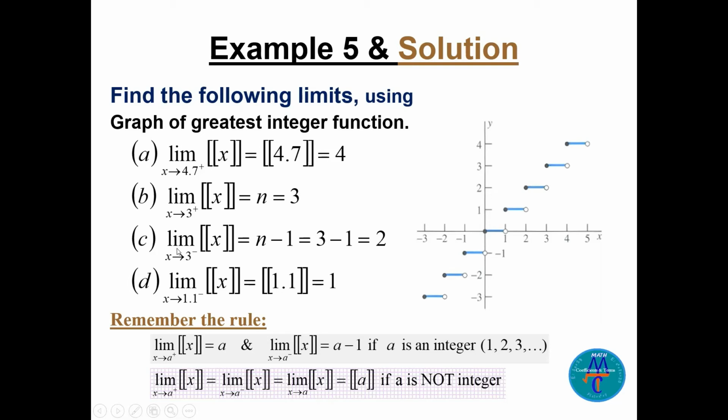And then the limit of the greatest integer function as x goes to 3 from the negative side. That's also an integer. From the negative side, it will be n minus 1. So 3 minus 1, the answer is 2. Another one here, the limit of the greatest integer as x goes to 1.1 from the negative side. It will be the greatest integer of 1.1, which is equal to 1.